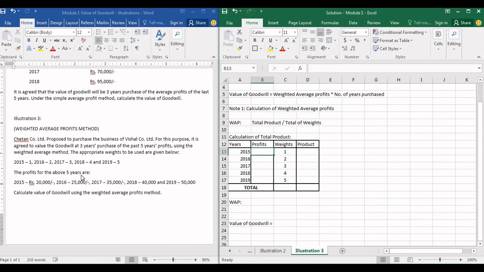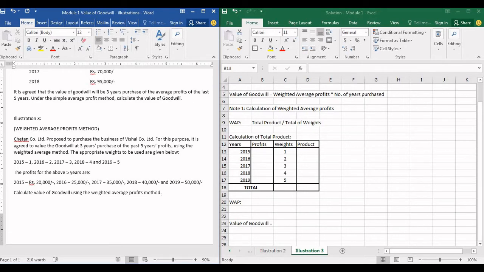The profits for the same 5 years are 20,000, 25,000, 35,000, 40,000 and 50,000. You guys see some trend here? I hope you see that the profits are increasing year by year. This is one of the key indicators as to whether you are supposed to use simple average or weighted average.